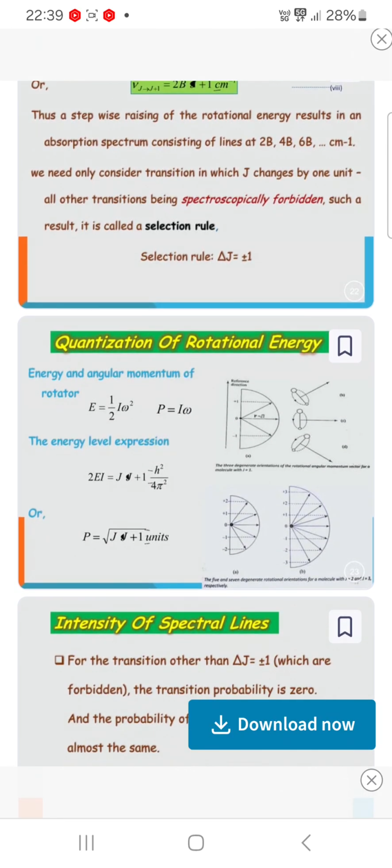Now, quantization of rotational energy. The energy of a rotor is half I omega squared, and the angular momentum is P = I omega. The energy level expression is Ej = J(J+1) h²/8π²I, and P = √(J(J+1)) h/2π.